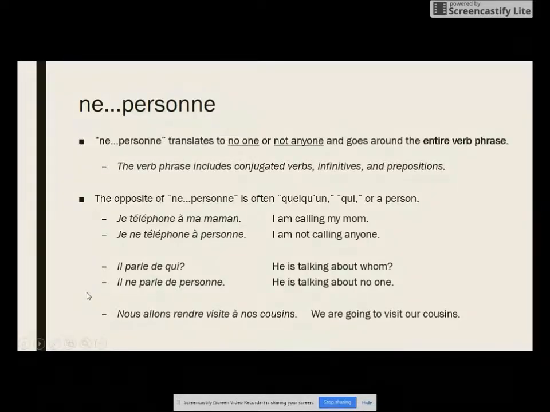Nous allons rendre visite à nos cousins. We are going to visit our cousins. Here, our verb phrase includes a conjugated verb, an infinitive, and a preposition. And our ne personne is going to go around the entire verb phrase. So ne is going to go before, personne after. Nous n'allons rendre visite à personne. We are not going to visit anyone.